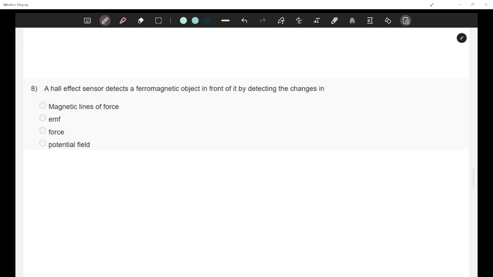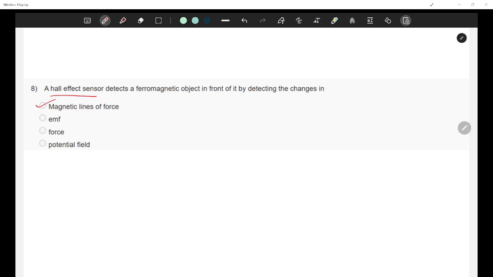Now, this is a very conceptual, or factual question basically. A Hall effect sensor detects a ferromagnetic material in front of it by detecting the changes in what? So it is a Hall effect sensor. It works on what? EMF, force, potential field, or magnetic lines of force. What is the answer to this question? Magnetic lines of force. Right. Very good.